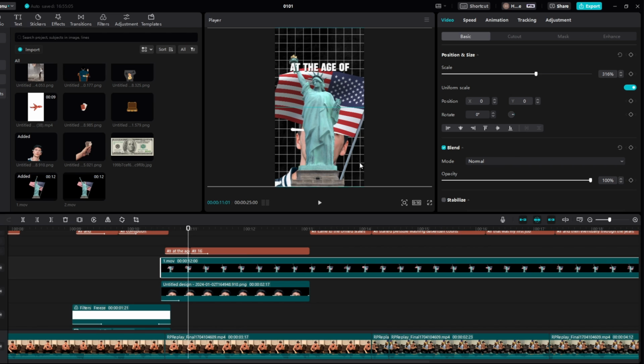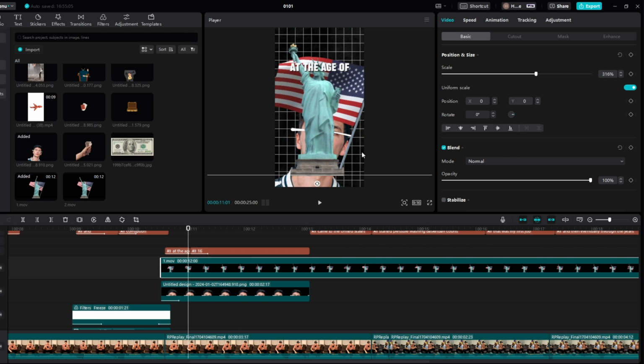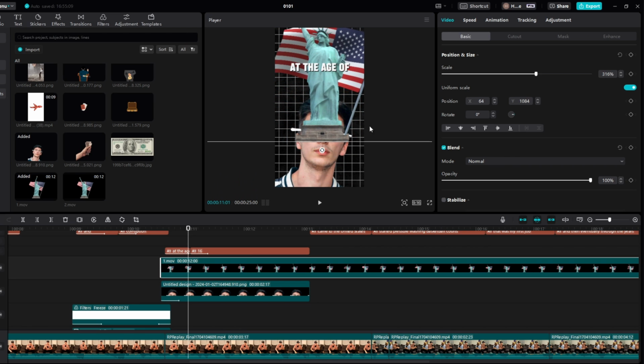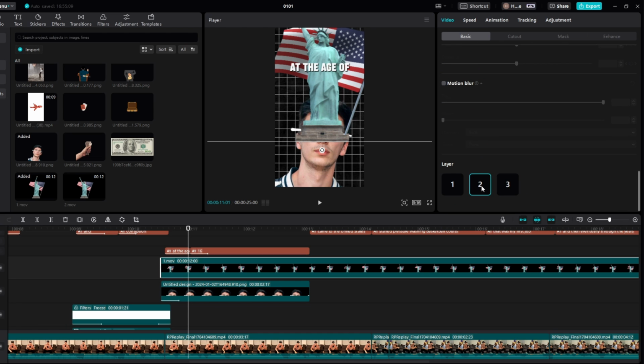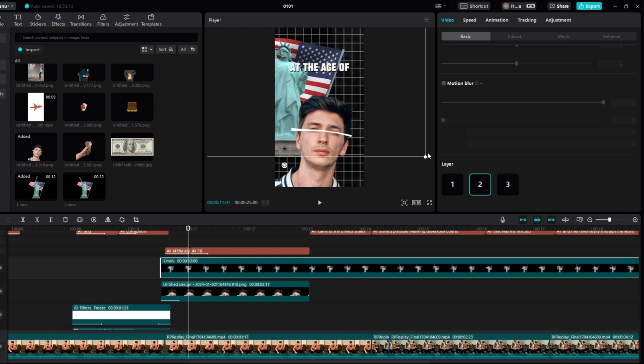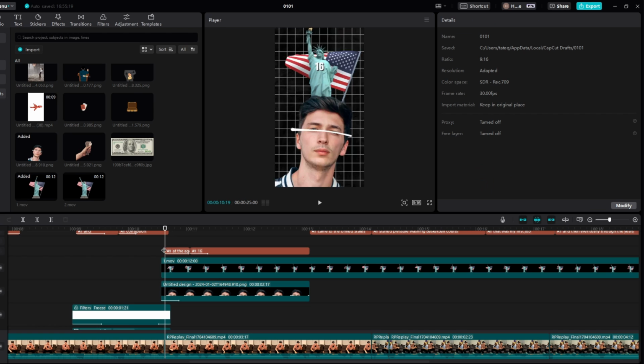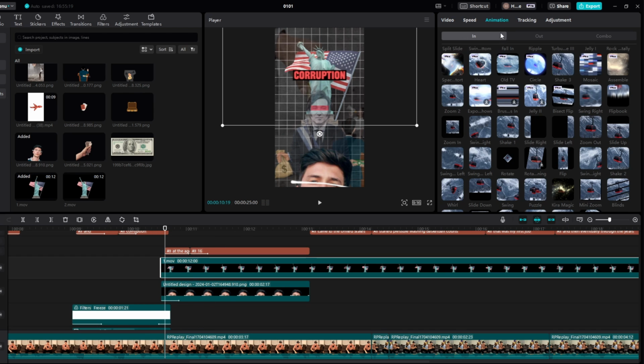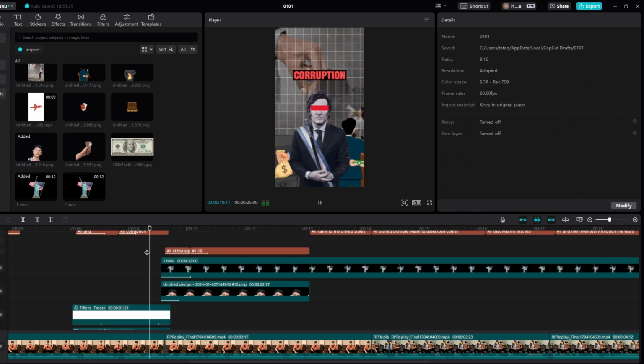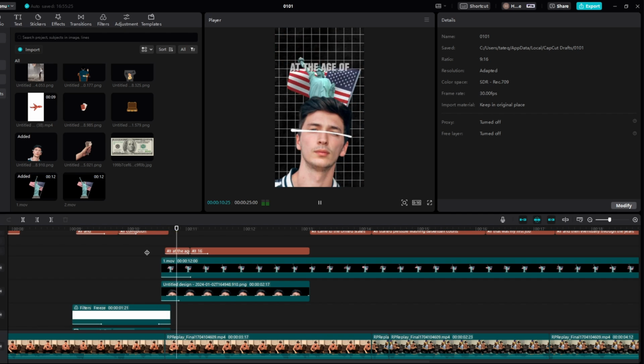And what we'll do with this is we will put this behind him, but we'll put it like here on his face. We'll see how that looks. We'll obviously decrease the size as well. 16 with. Perfect, just like so. I think this will look clean. At the age of 16. And then obviously we'll want this to also slide up. At the age of, just like so. At the age of 16.